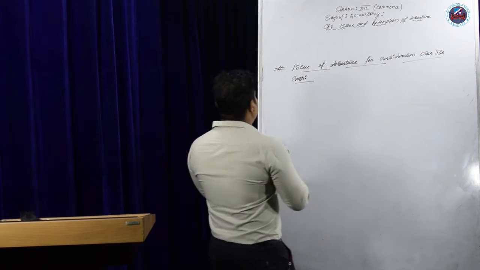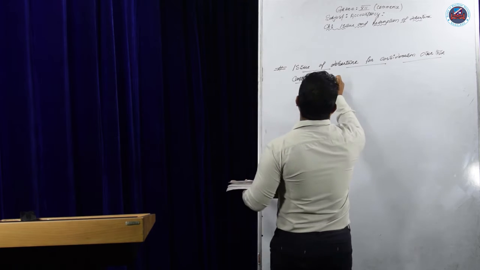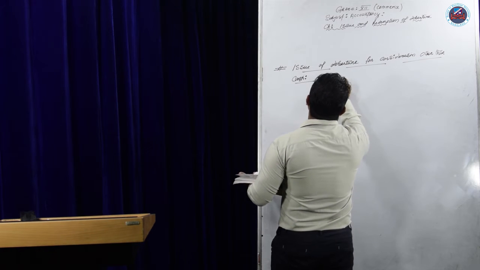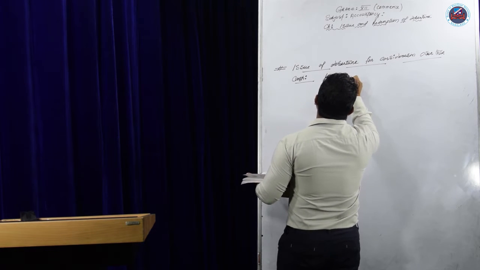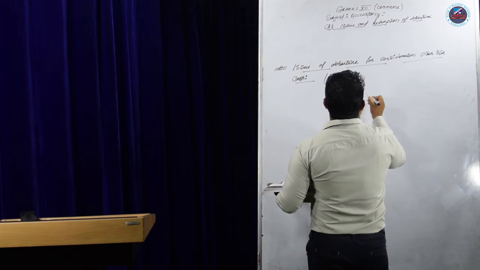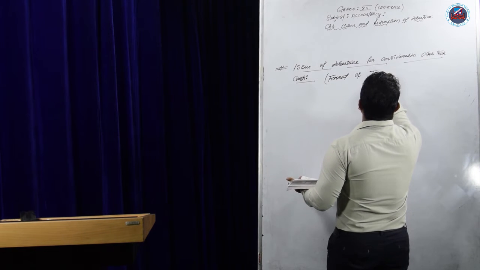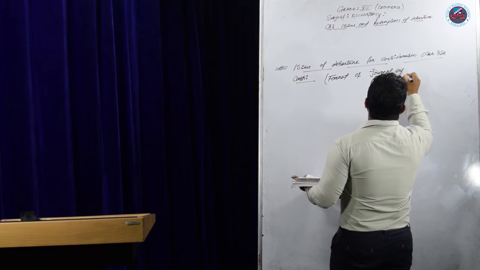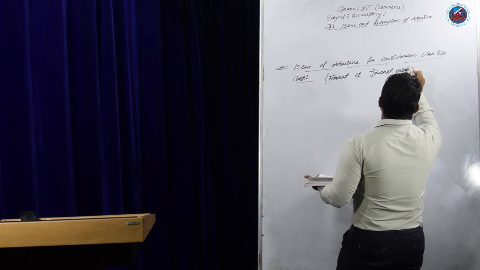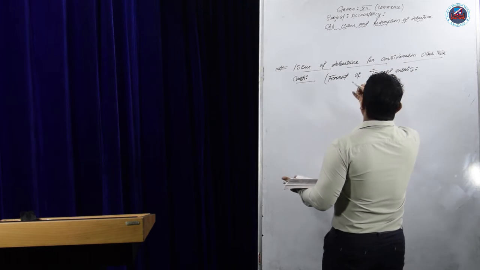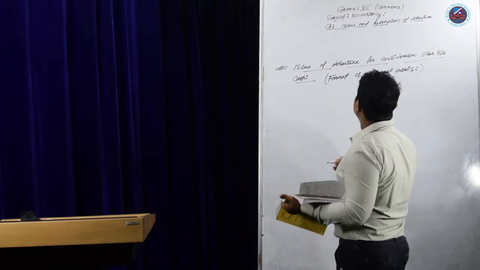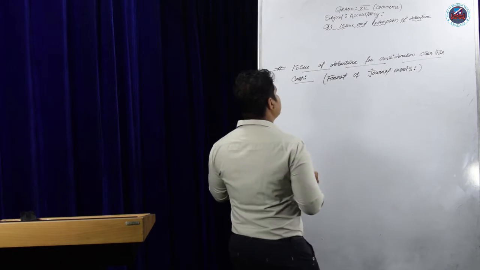Number one, I'll give the format of journal entries now, the format of journal entries for issue of debenture other than cash.